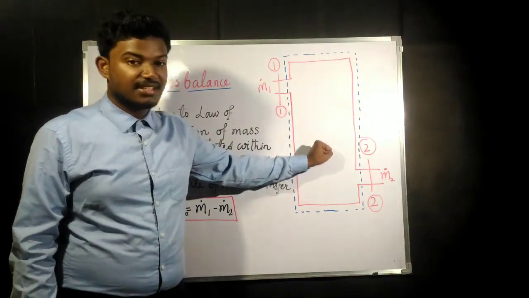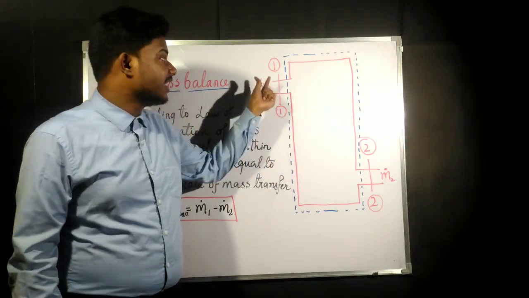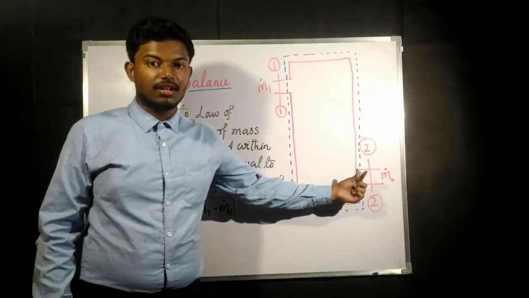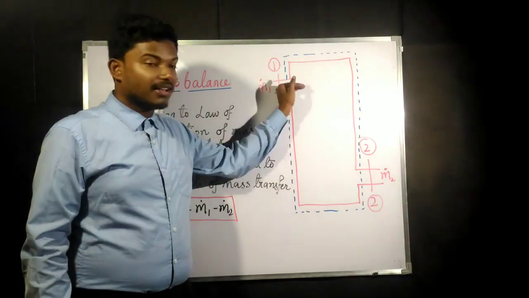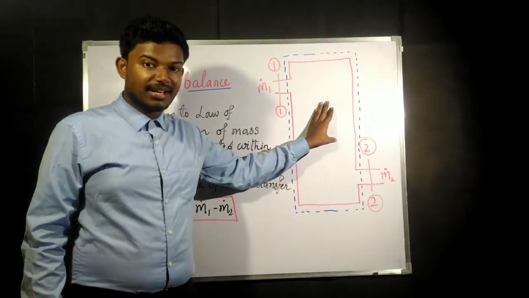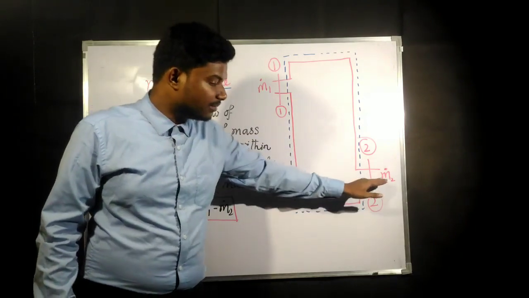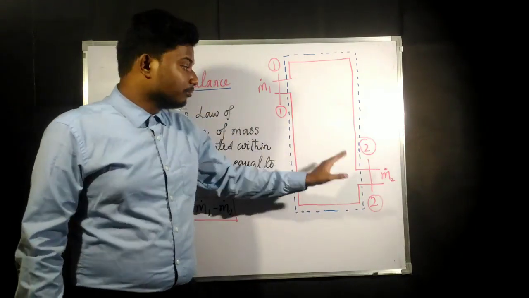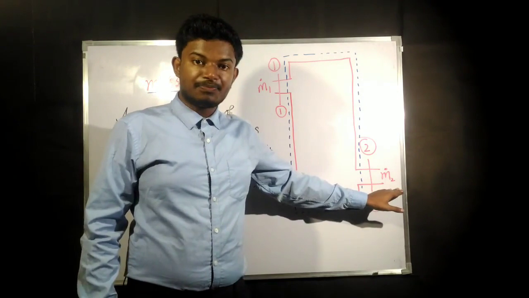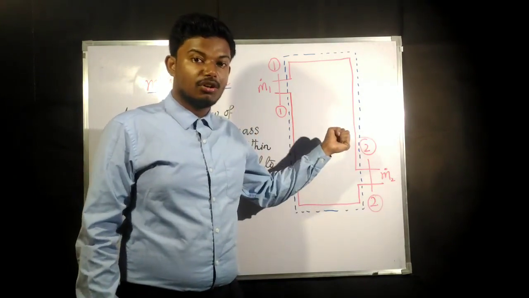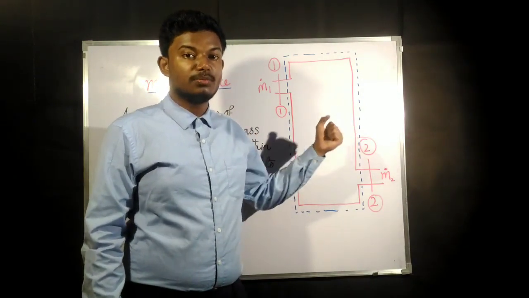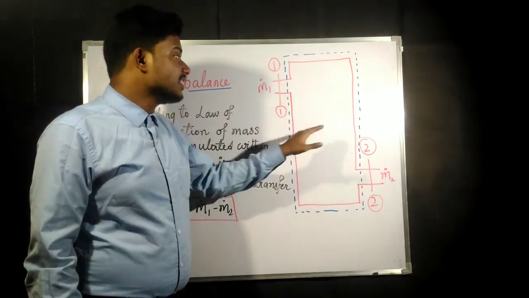is going to be equal to the net rate of mass transfer. That means whatever the mass is coming in per unit time, and whatever the mass is going out per unit time, the net summation or the algebraic summation of this is going to be the mass accumulated within the system.